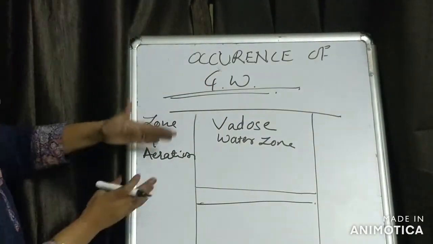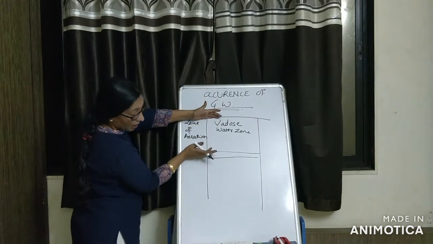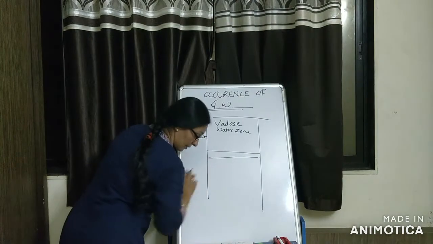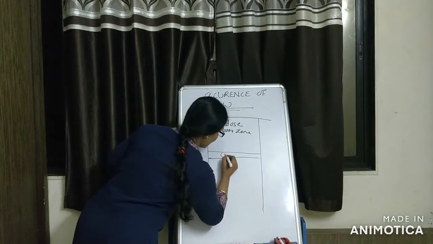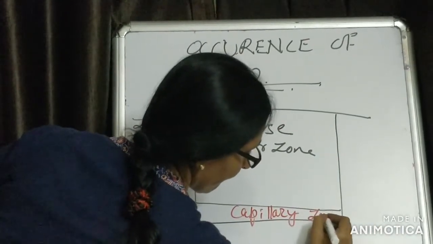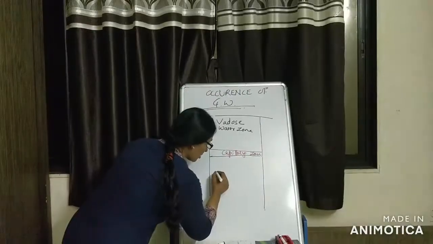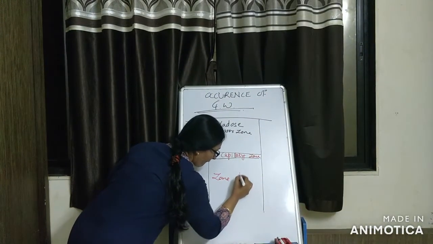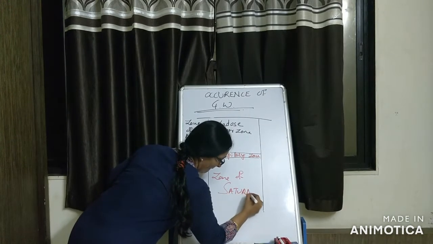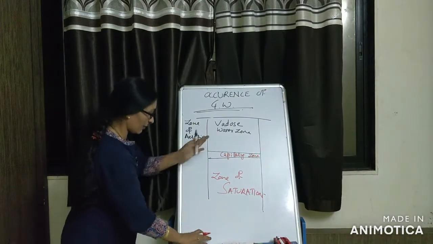This zone extends from the ground surface up to the capillary fringe, which is the second zone, the capillary zone. The third zone is known as the zone of saturation.